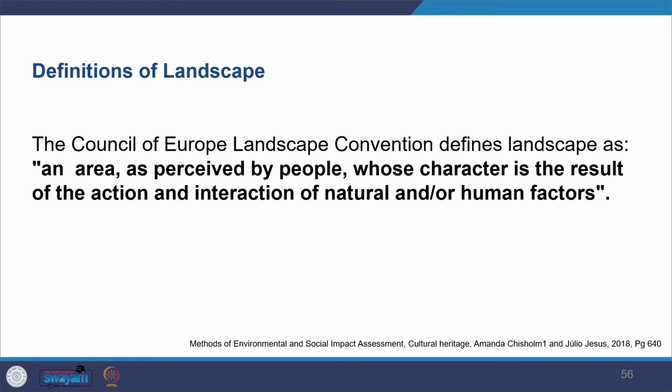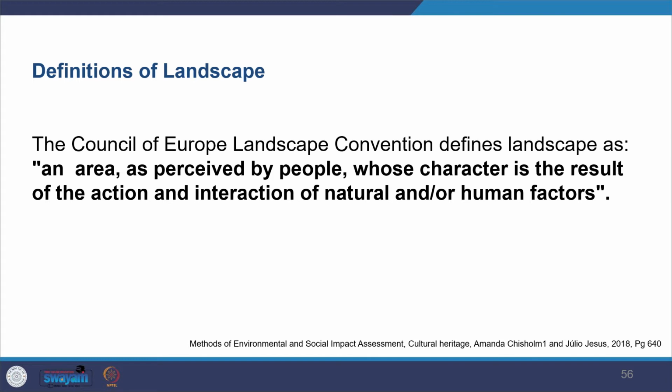So you can see here the definition of landscape as provided by UNESCO. So UNESCO defines landscape as an area as perceived by people, whose character is the result of the action and interaction of nature and human factors.